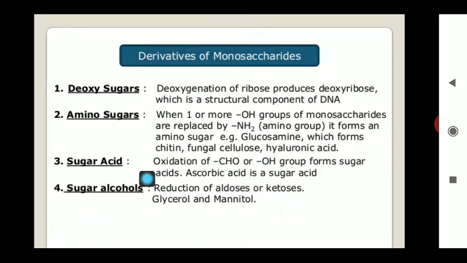The next compound is known as the sugar alcohol. What do you mean by the sugar alcohol? It comes from the reduction of the aldehyde and ketone; after the reduction, the aldehyde or ketone is converted to the corresponding alcohol.